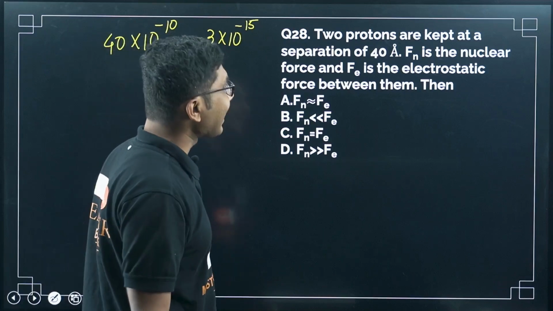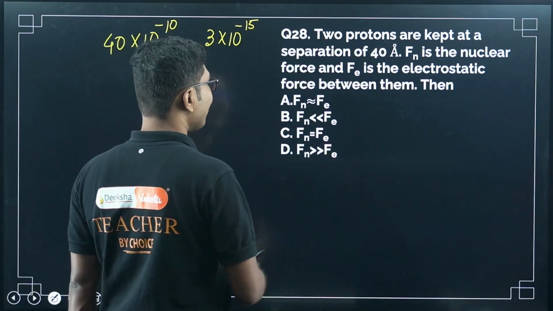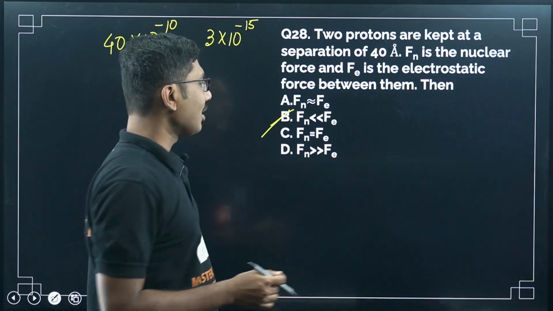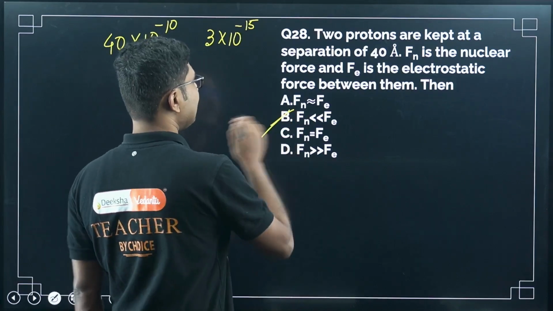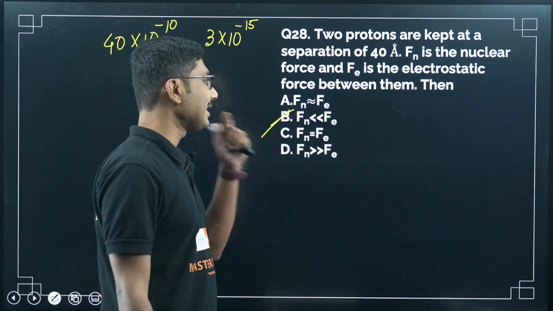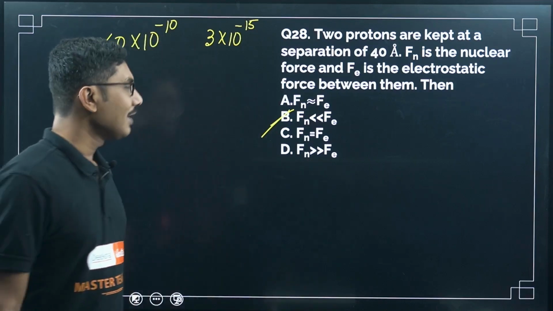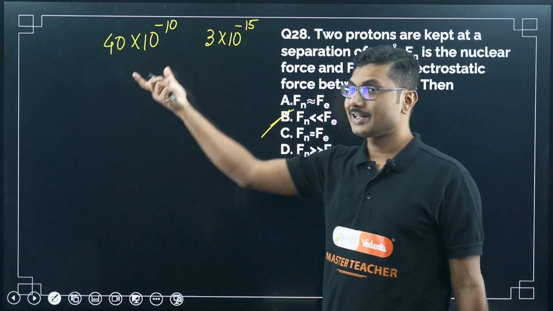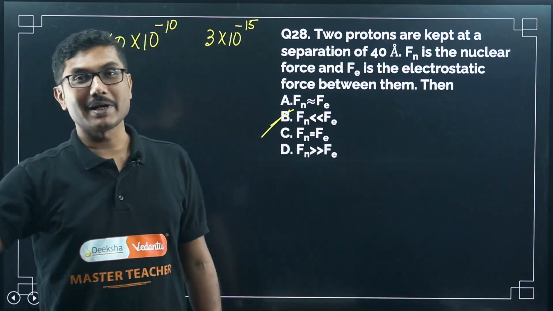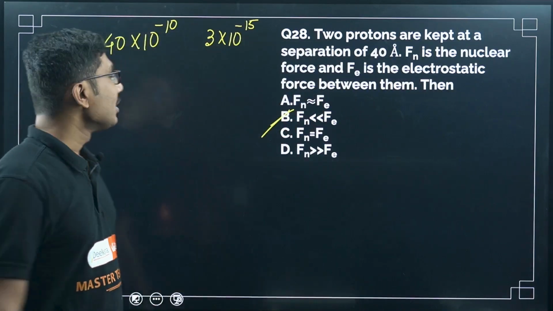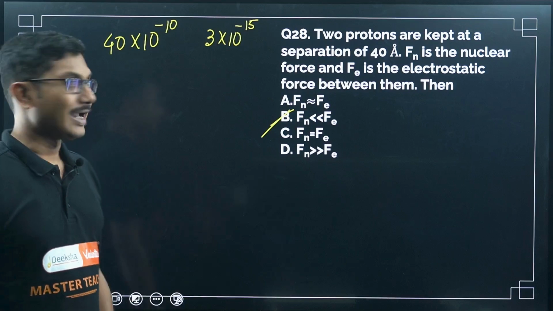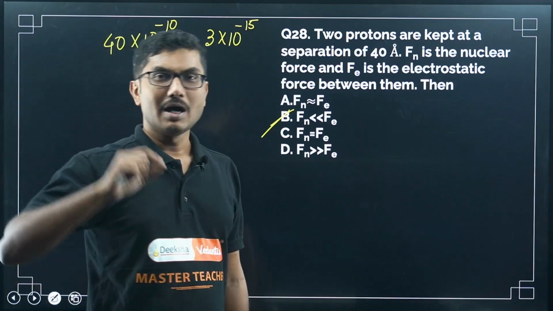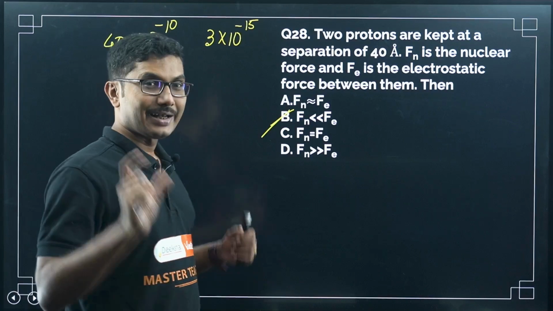So we can say that the electrostatic force is very much stronger compared to nuclear force. So the correct answer is Fn is less than the electric force Fe. Electric force follows the inverse square law, so for this distance the electrostatic force will be very high, but nuclear force will be very small because it is outside the range of the nuclear force.